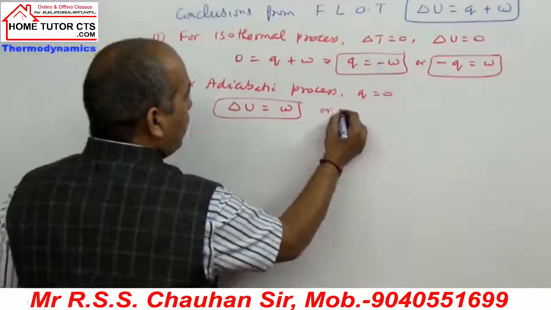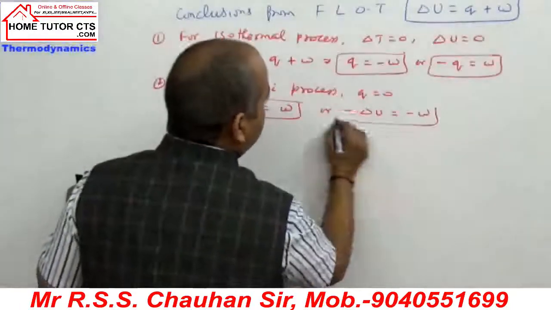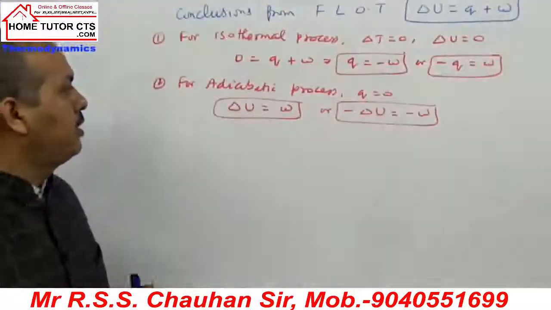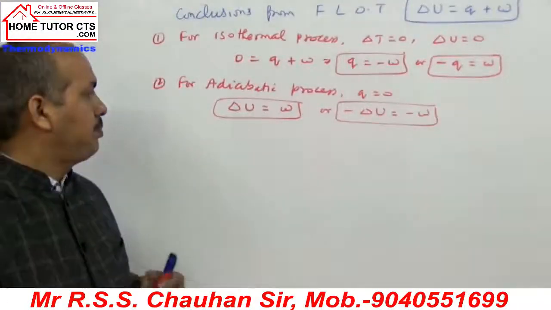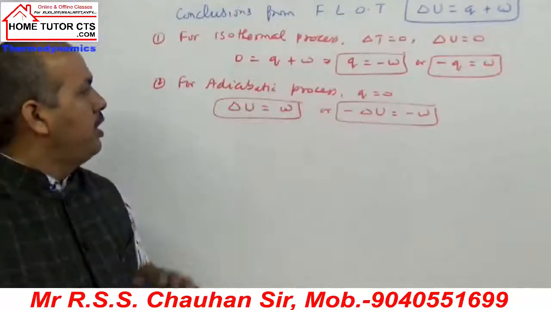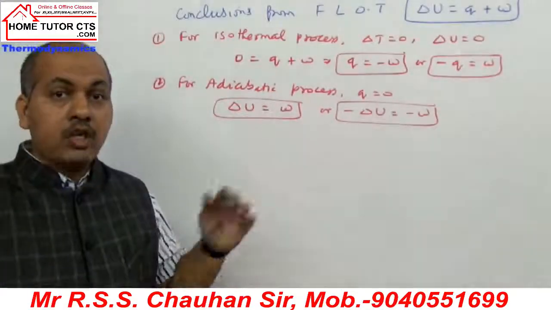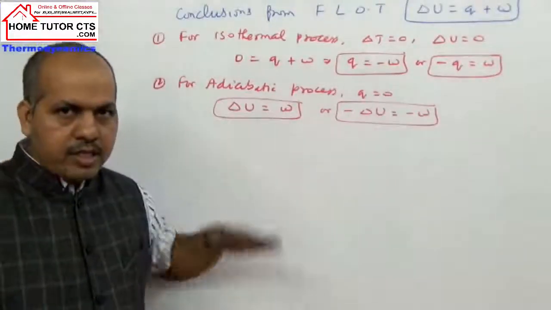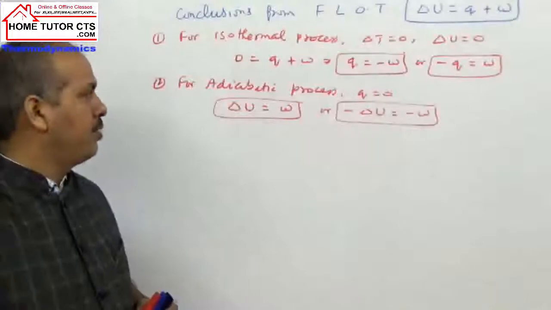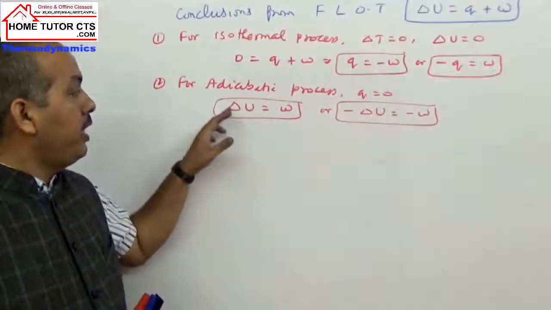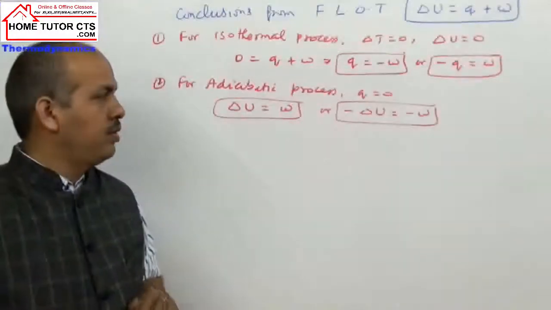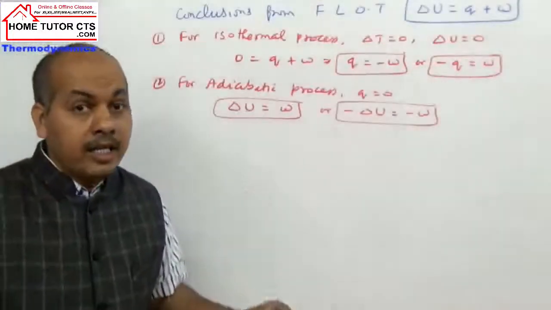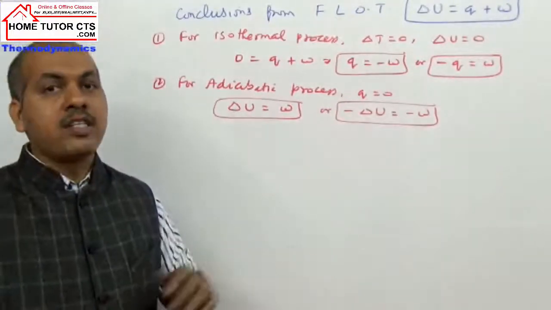Both are positive or both can be negative. इसका meaning क्या होता है? लिख लीजिए. देखिए, the work done on the system is equal to increase in internal energy of the system.